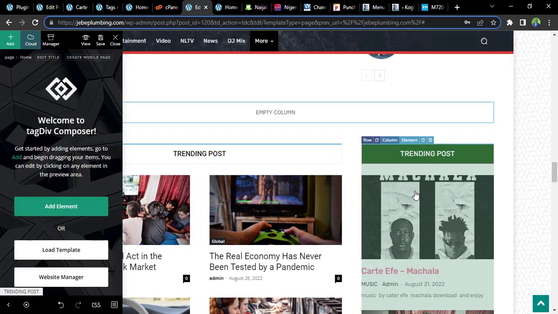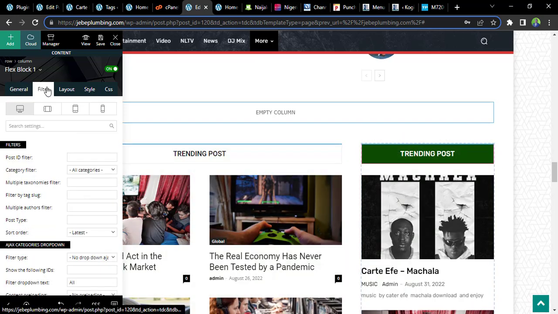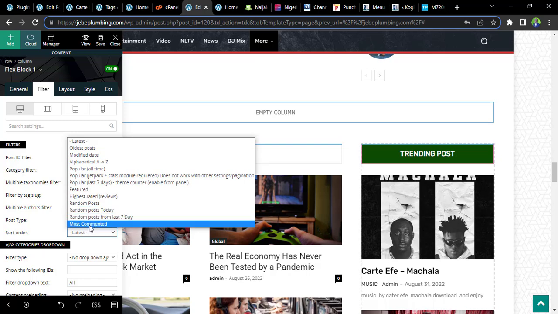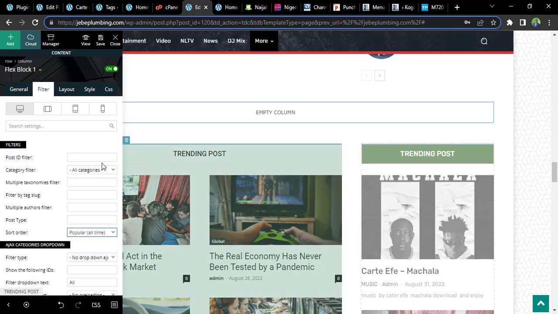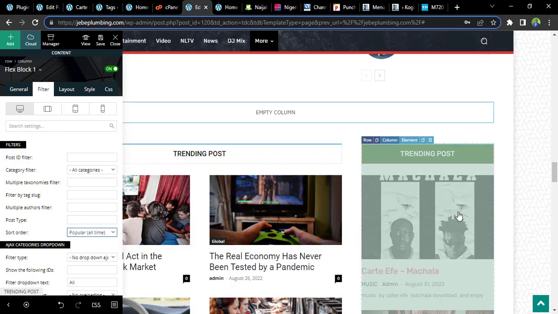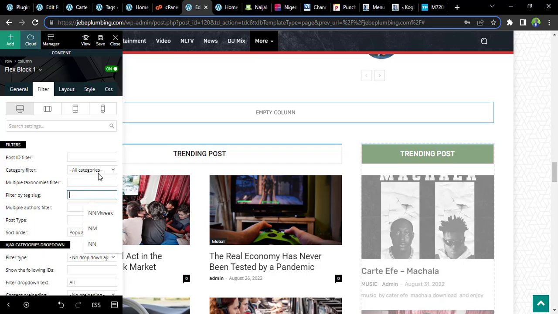I want to filter it out by the most popular. So under filter category, by what? By popular of all time, or popular in the last 7 days, and random post today, random in posting. So let me just put popular, so that we filter the post that is popular of all time, the one that people have viewed more. So there are many ways you can filter a lot of things out here. You can filter by tag, you can filter by category, you can filter by anything. So let's just save it.